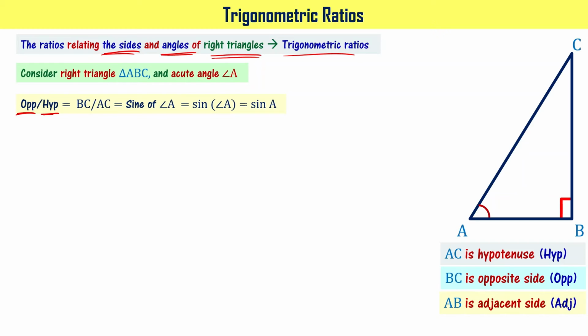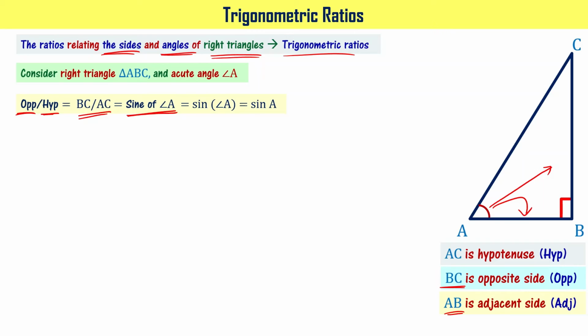In this particular triangle, when you consider angle A as the acute angle, its opposite side is BC, that's what we have written here, and its adjacent side is AB, right? For angle A, the opposite side is BC and the adjacent side is AB. And for triangle ABC, AC is the hypotenuse, right? We have seen the sine function, sine of angle, that is BC by AC for this particular right angle triangle.